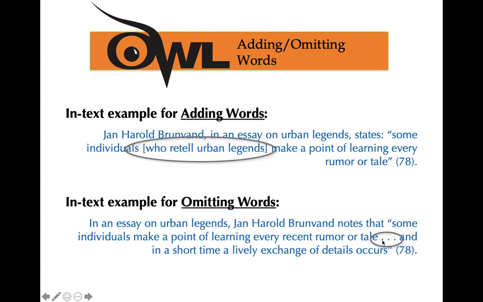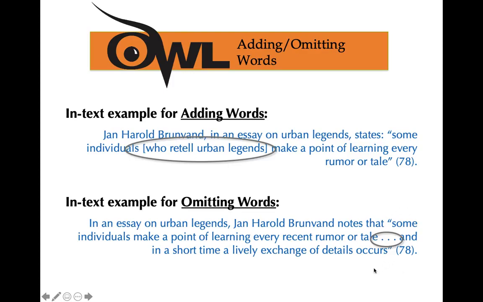You will create what we call an ellipses, 3 periods. 1, 2, 3 periods. That is an ellipses. It's saying that you took out just maybe 3 or 4 words, and then you continue on with the remaining portion of that direct quote. And in a short time, a lively exchange of details occurs, end quote, citation.